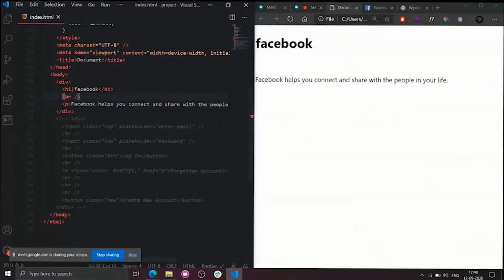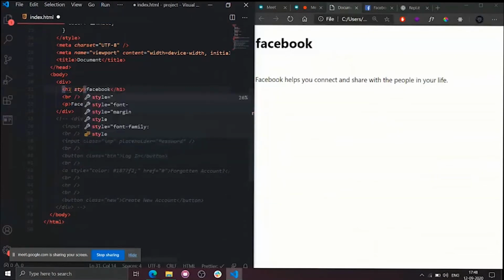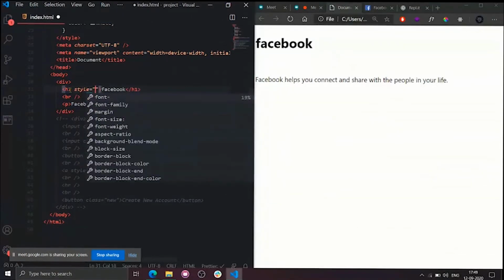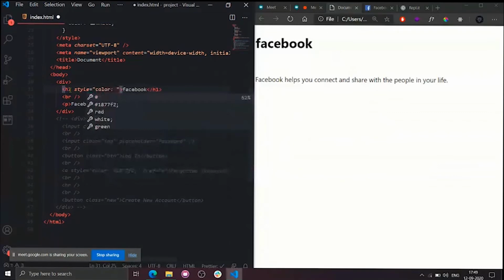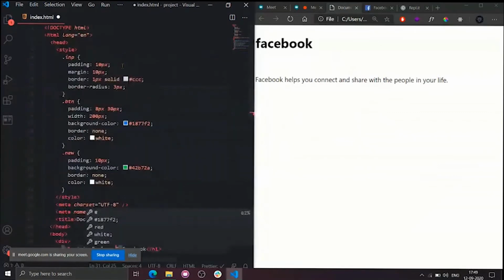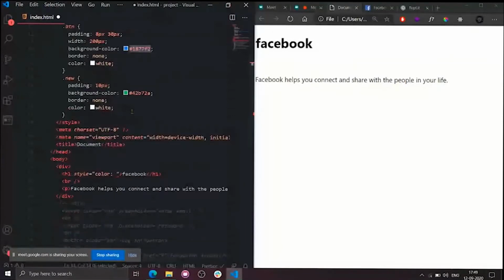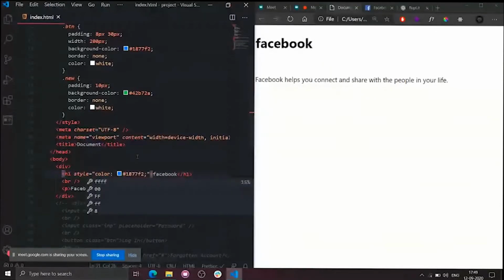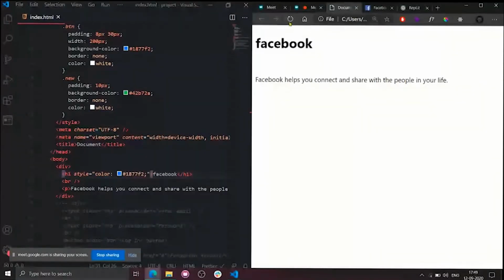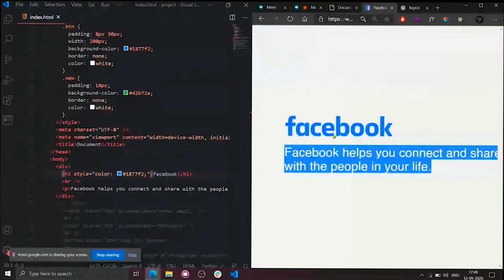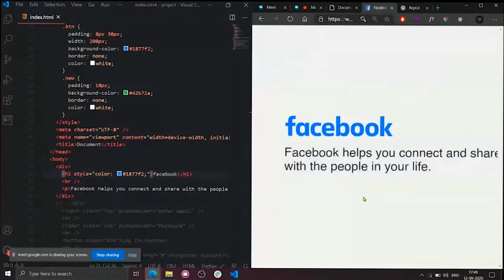Color, exactly, very good. So now I simply apply some inline styles instead of keeping a class. So color equals to, as I copied earlier, this blue. Facebook uses some specific version of this blue, so I will simply use it here. This is called hex code, guys. You don't need to remember this. You can get this on the internet. So okay, we almost replicated this Facebook. Looks good. This one in black.